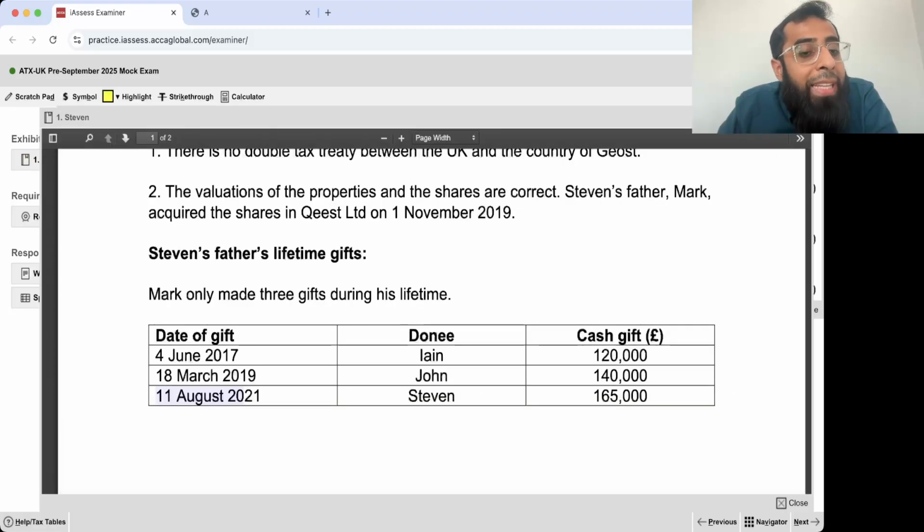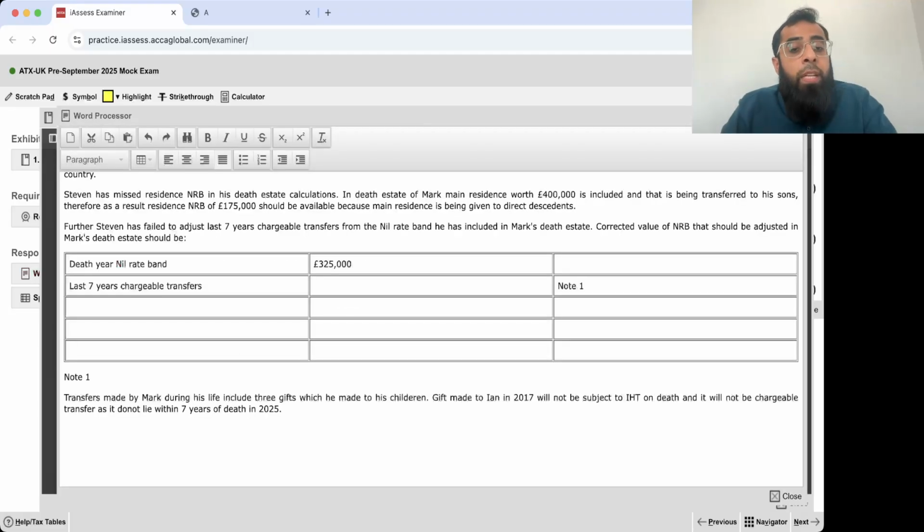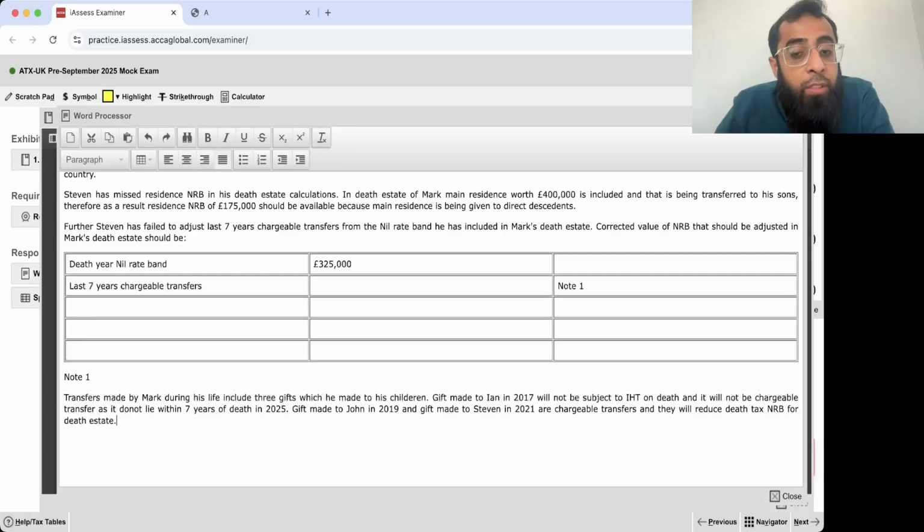So the gift made to IN is not a chargeable transfer and it will not use up the nil rate band. The gifts made to John and to Stephen are chargeable transfers and they will reduce the NRB. The gift made to John in 2019 and the gift made to Stephen in 2021 are chargeable transfers, and they will reduce the death tax NRB for the death estate, because they lie within 7 years of the gift. The death is in 2025.